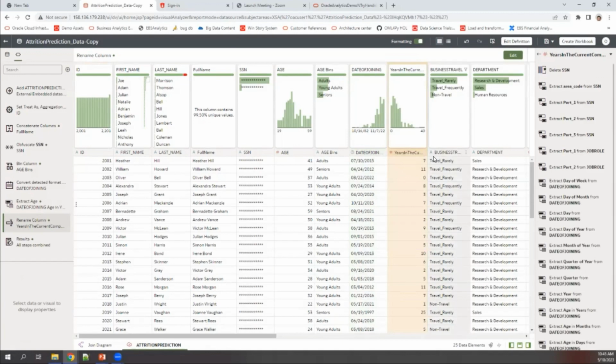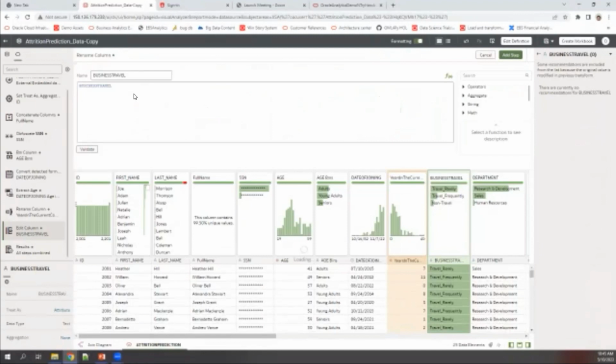Now, if you see, we did a whole lot of steps so far, and every single step is getting tracked as part of my data profiling, data quality insight activity, right? This allows the user, in future, if you want to edit something or remove a step, to be able to do so. And also you will know what all steps were done, so that I know how I used this data to prepare it for the analysis. Okay, so we are done.